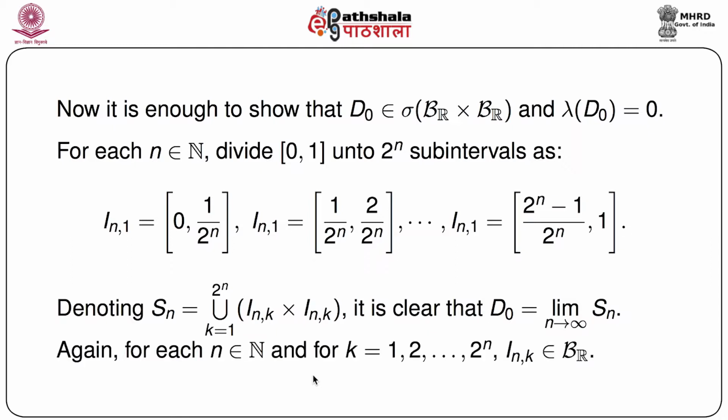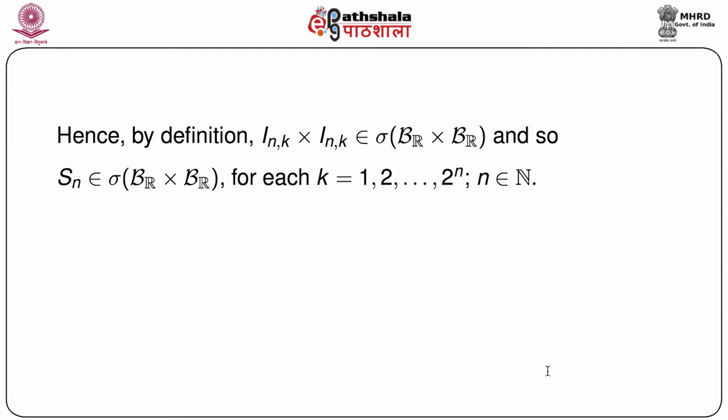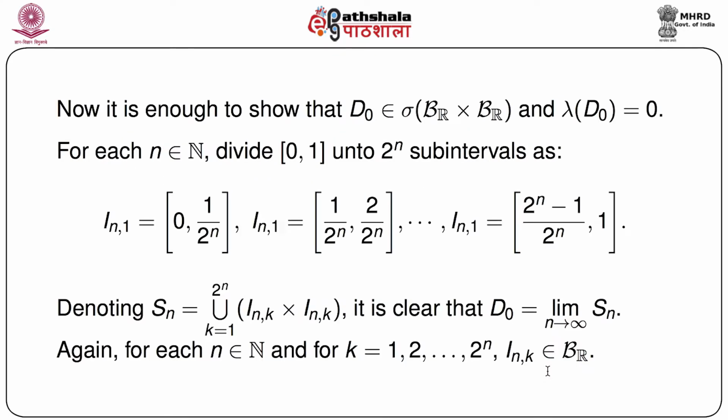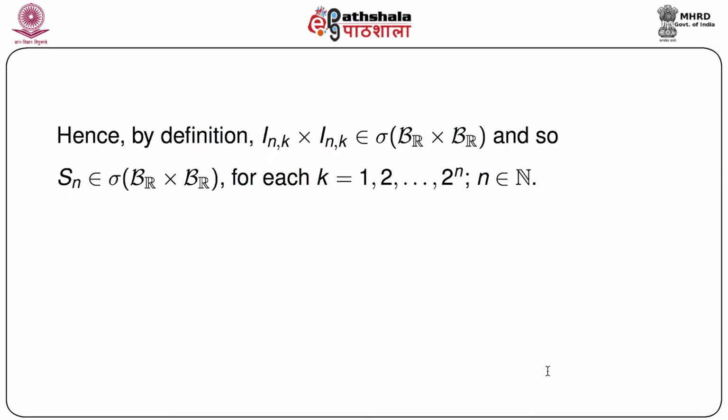Again, for each n belonging to the set of natural numbers, and for k equals 1, 2 up to 2 to the power n, it is clear that I_{n,k} belongs to the Borel sigma field generated by R. Then by definition, since each I_{n,k} belongs to script B of R, we can immediately say that I_{n,k} cross I_{n,k} belongs to the sigma field generated by B_R cross B_R.